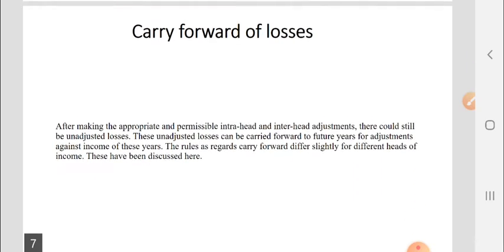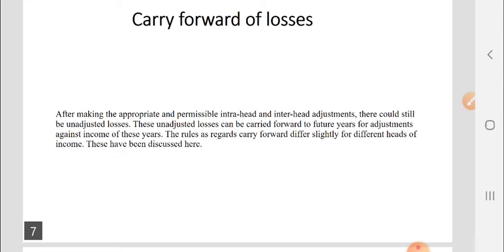Further, now we will see the meaning of carry forward of losses. Once we have set off the loss after making the appropriate and permissible intra-head and inter-head adjustments, there could still be unadjusted losses. These unadjusted losses can be carried forward to future years for adjustment against income of those years. The rules as regards carry forward differ slightly for different heads of income.